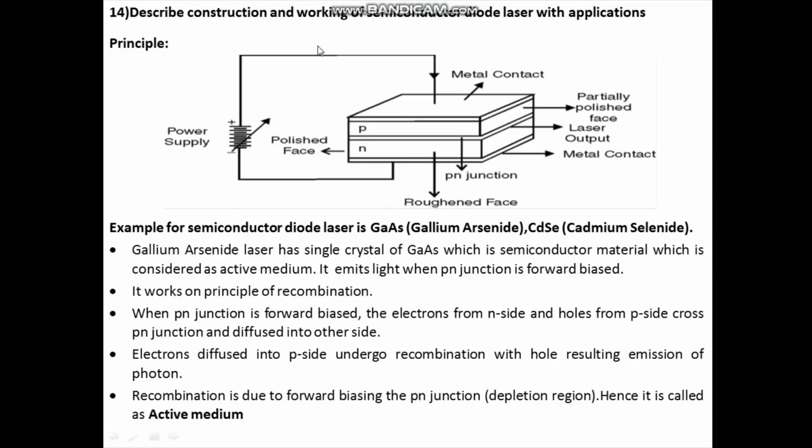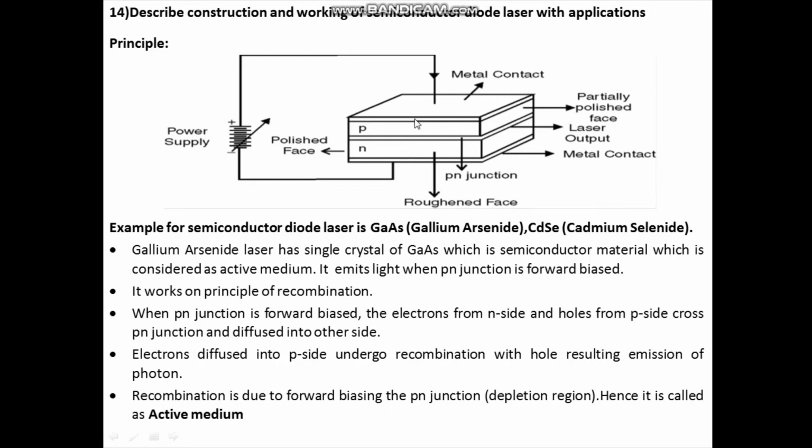Describe construction and working of semiconductor diode laser with applications. See, the example for semiconductor diode laser is gallium arsenide, that is GaAs, and cadmium selenide, that is CdSe. Now this gallium arsenide or cadmium selenide both are semiconductor materials. Now this is the diagram of gallium arsenide semiconductor diode laser. It consists of a single crystal of gallium arsenide, which is a semiconductor material, and it is considered as an active medium.